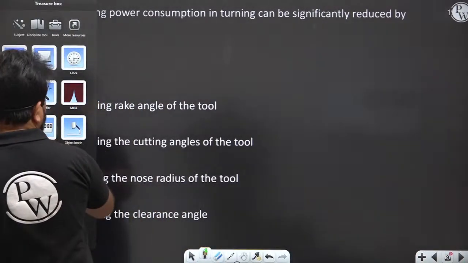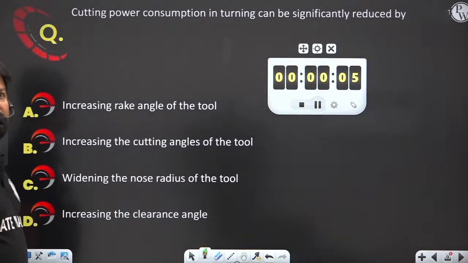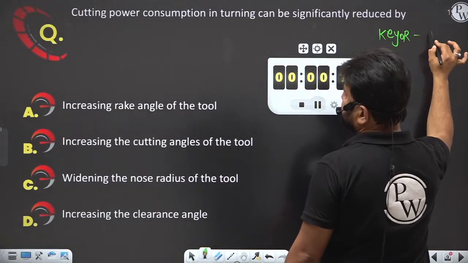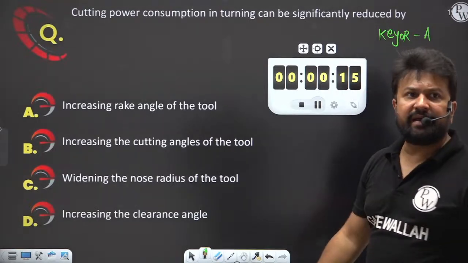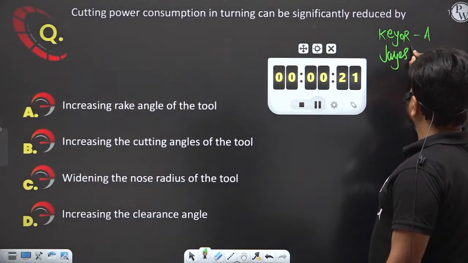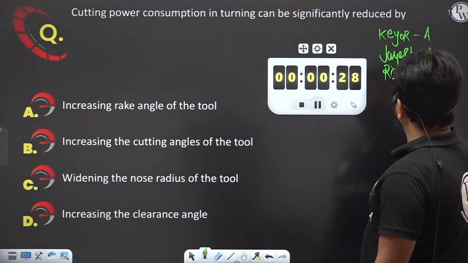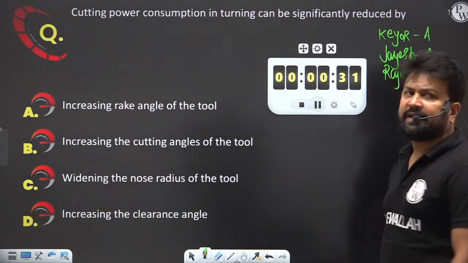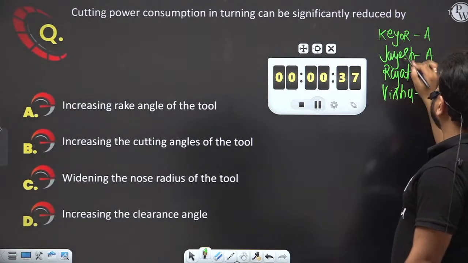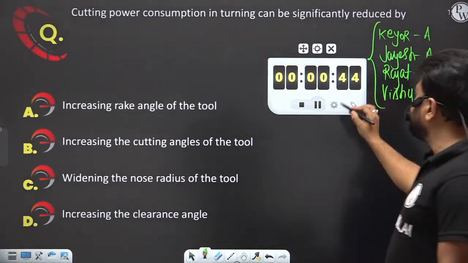Here says the answer is A. Jayesh also says option A. Rajat also says option A. And Vishnu also says option A. So no doubt everybody is saying option A. So yes, option A is the right answer.